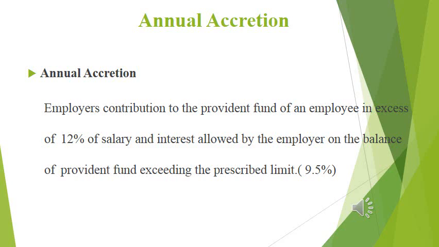As far as the interest rate is concerned, here interest is credited at 10%, so 0.5% of interest is taxable in the hands of the employee. That's the logic behind the illustration. Clear?